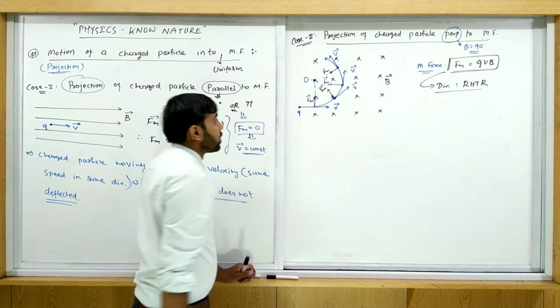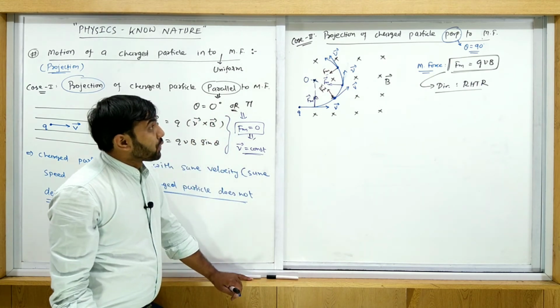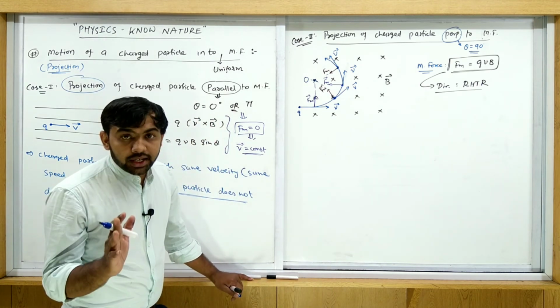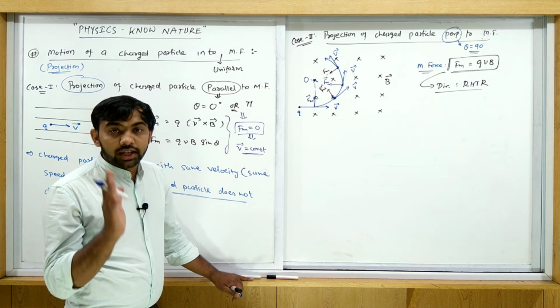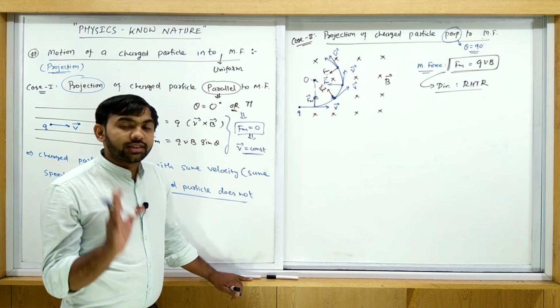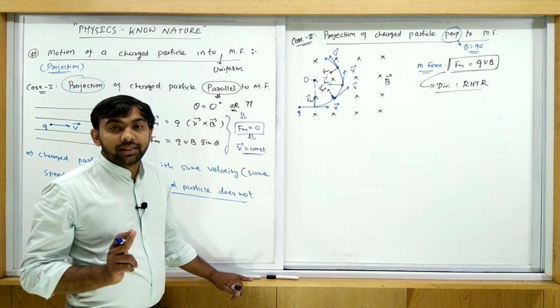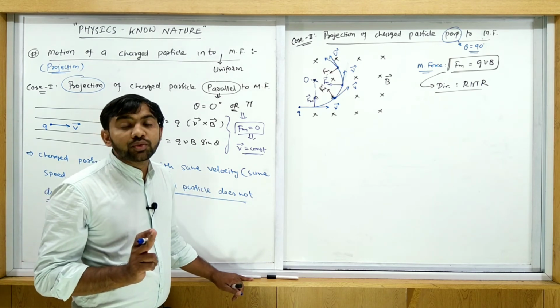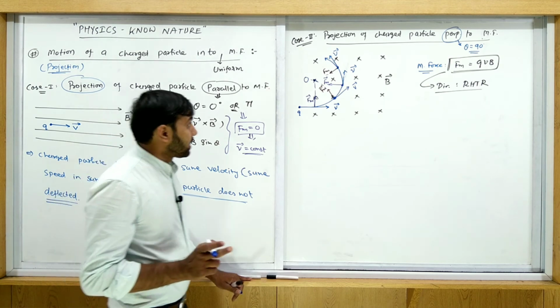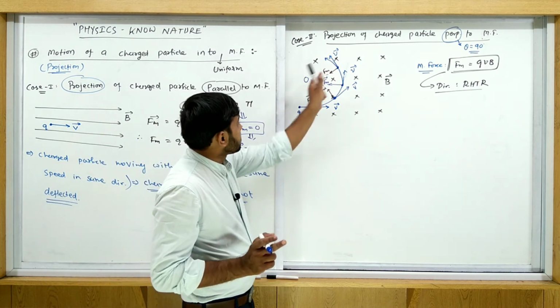So when you project the charged particle into the magnetic field perpendicular to it, the charged particle is moving along a circular path, and this force is always towards the center.